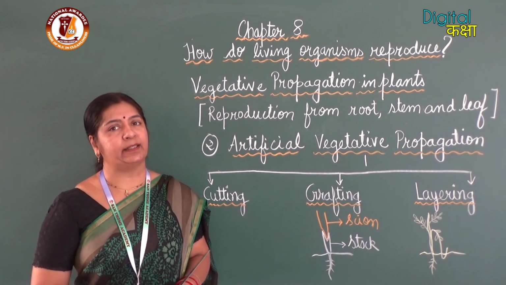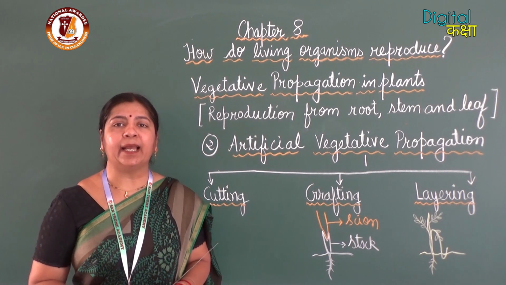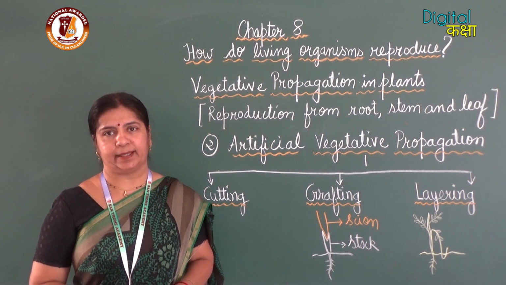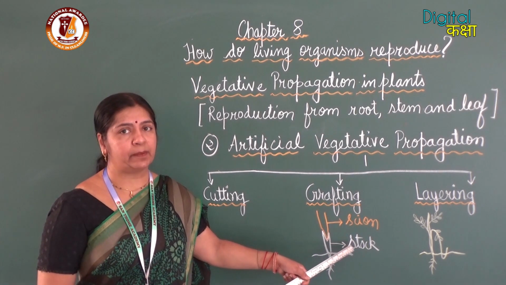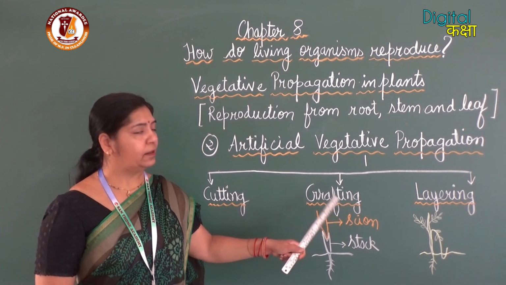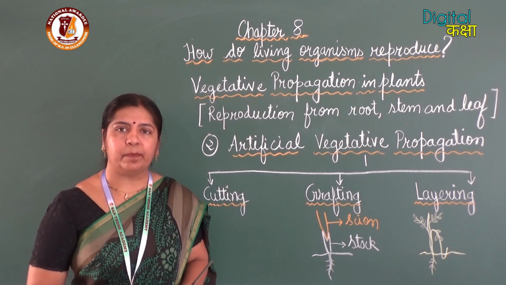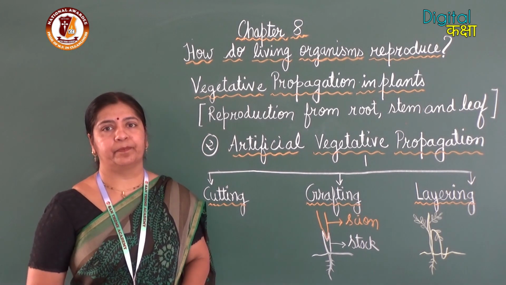So grafting is a very useful method where two different varieties can be easily mixed together. So there is the stalk, the rooted plant, and there is the scion, that is the cutting of the desired plant. Next method is layering.